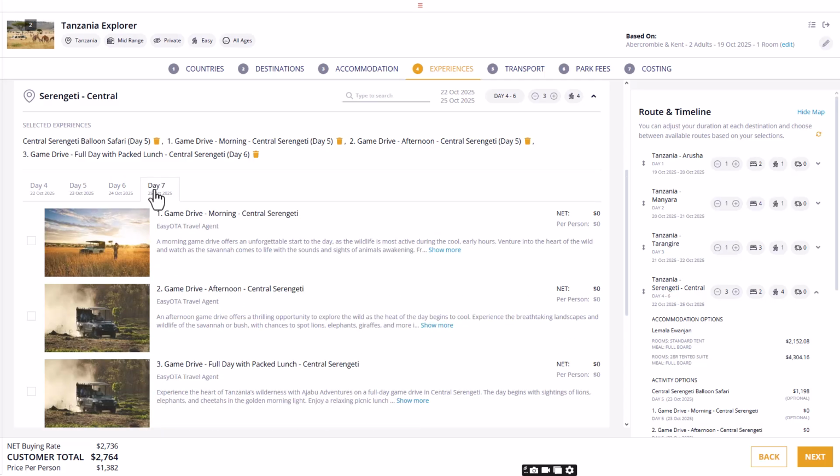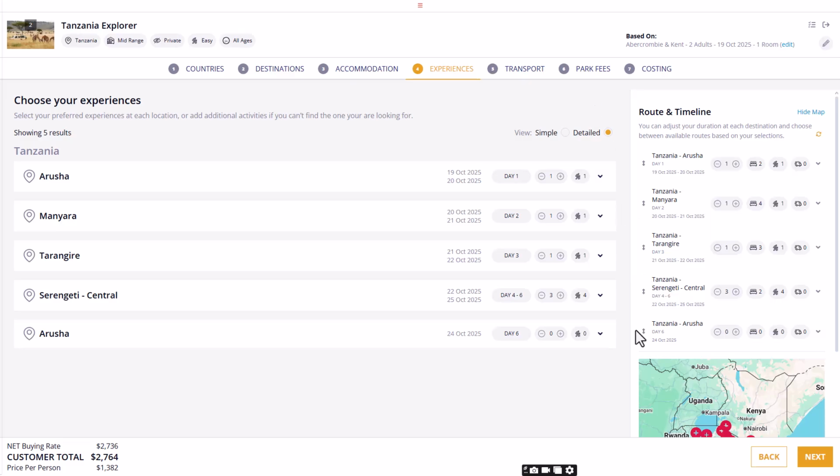Finally, on day 7, we won't add any activities. This is the departure day, and the client will be flying back to Arusha. And that's it. All of our experiences are now added to the itinerary. Click Next to move on to Transport.